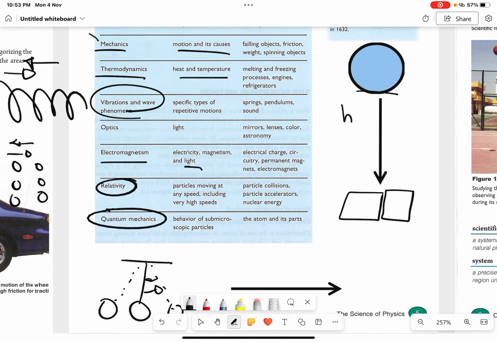These two, relativity and quantum mechanics, you don't have to know anything about them. Just know that relativity is about particles moving at any speed, and quantum mechanics is about the behavior of subatomic particles. You have the atom and its parts, electrons and its nucleus. Basically, the subatomic particles and how they behave is related to quantum mechanics.